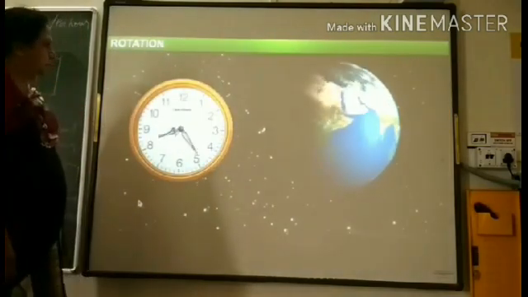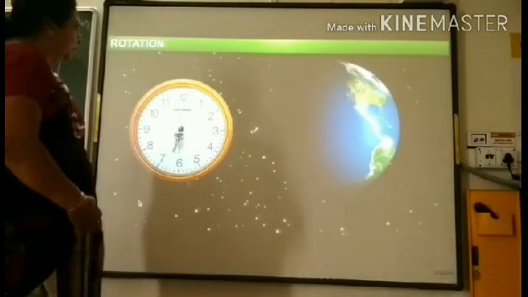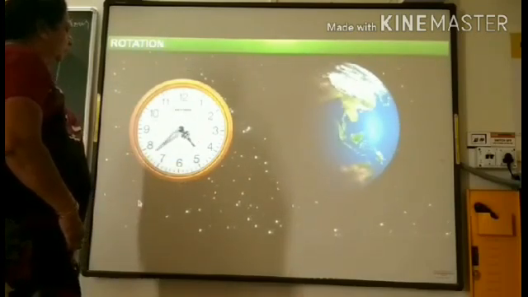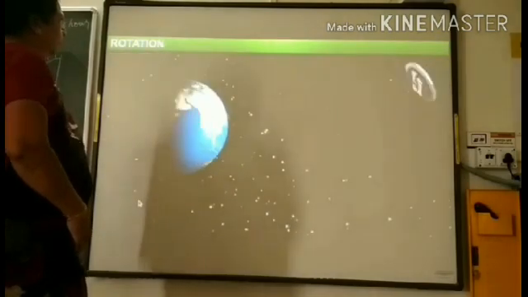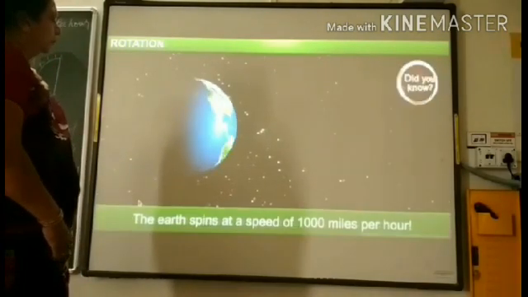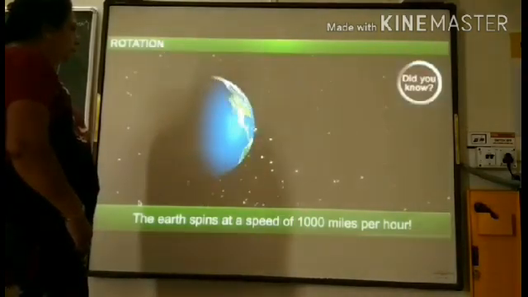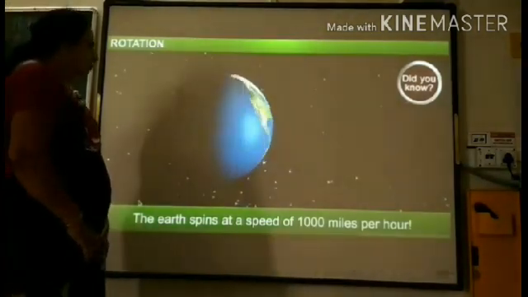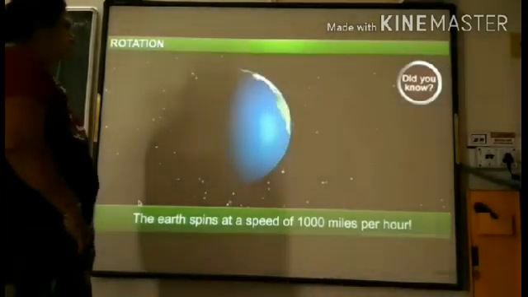The Earth takes 24 hours to complete one entire rotation. This duration is called one Earth day, or simply a day. Did you know that the Earth rotates at a speed of 1,000 miles, or approximately 1,610 kilometers per hour, to complete one full rotation in 24 hours?